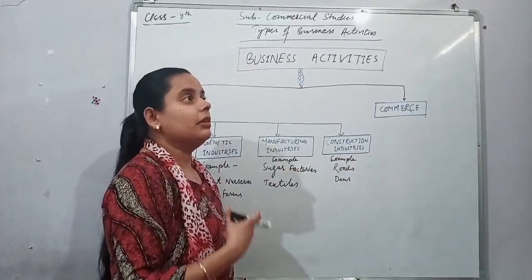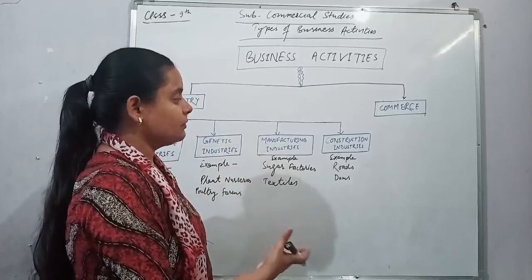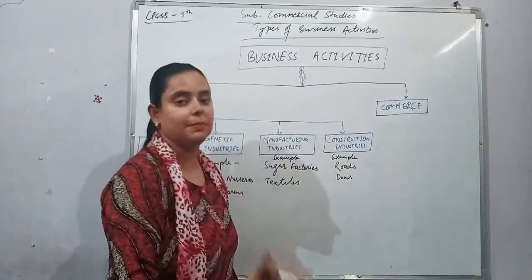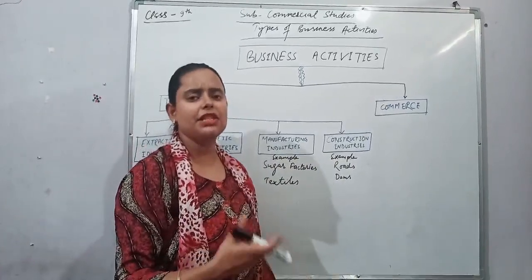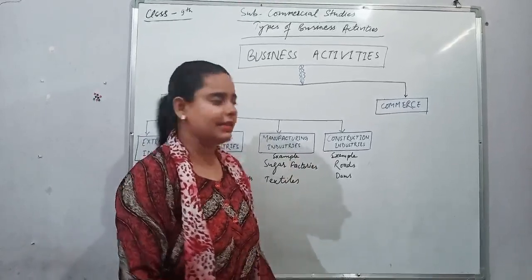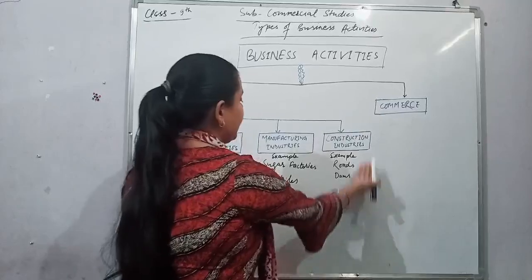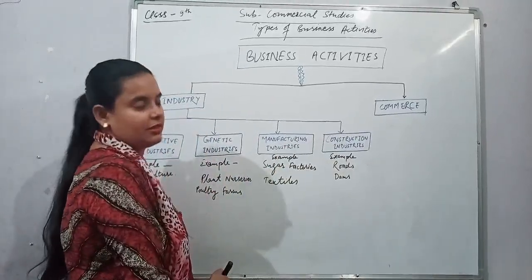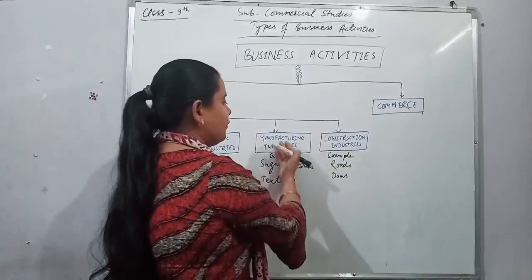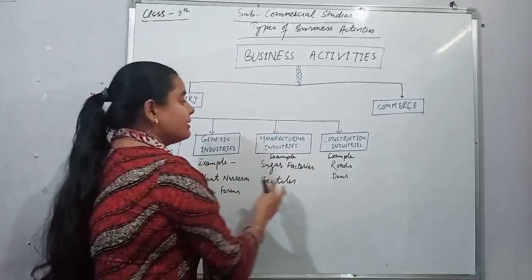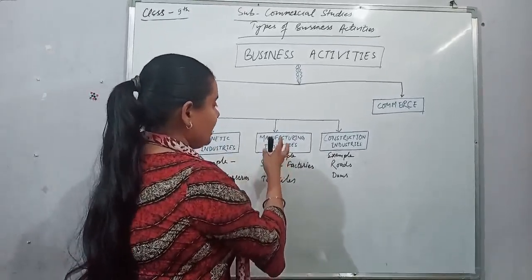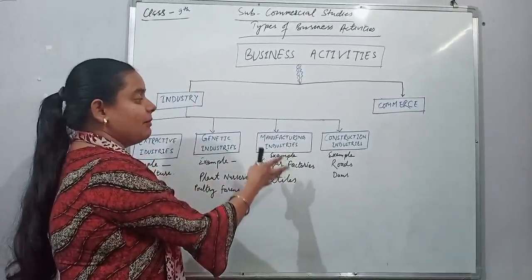They simply do the constructing work, like construction of roads, dams, buildings, bridges, schools, colleges, anything which we make. They make factories for manufacturing industries, or they make things helpful for the manufacturing industry, and they use the things which are generated from the manufacturing industry. For example, a manufacturing industry is making bricks from mud.